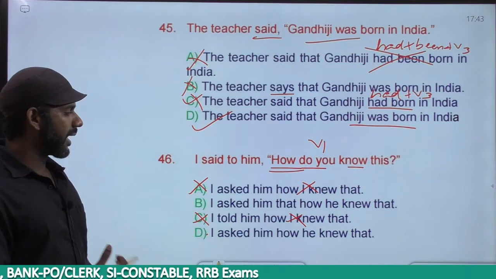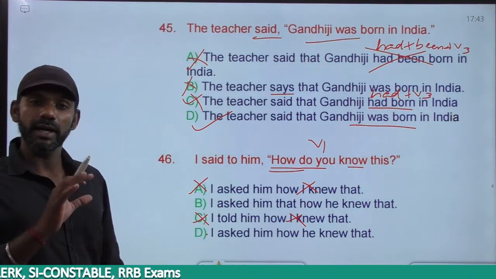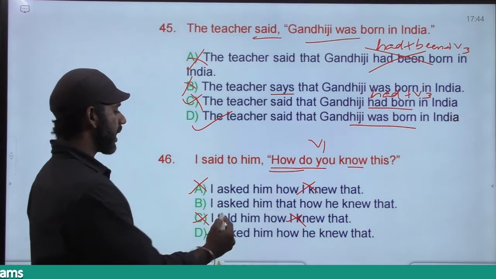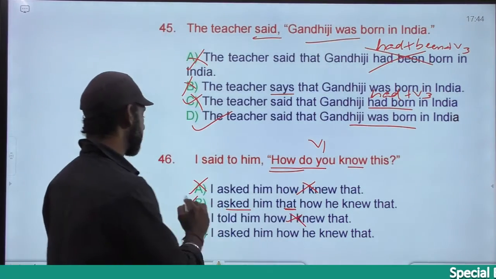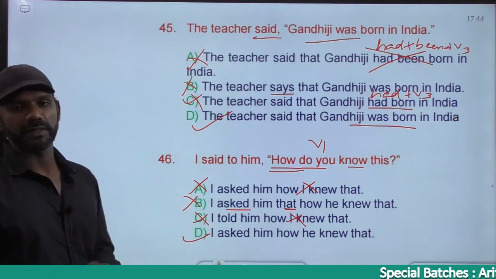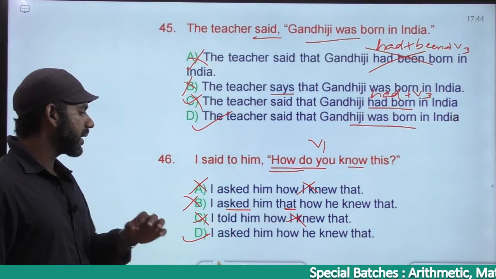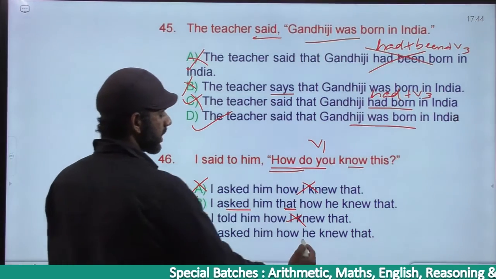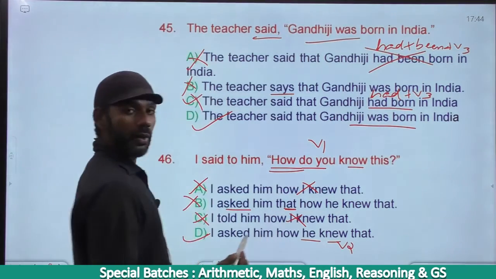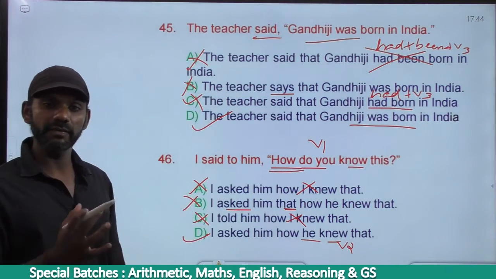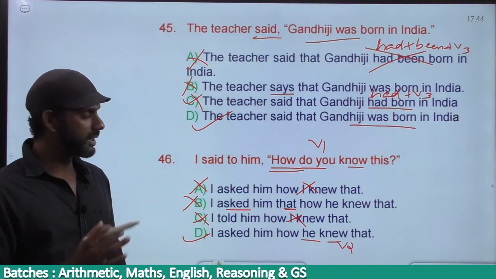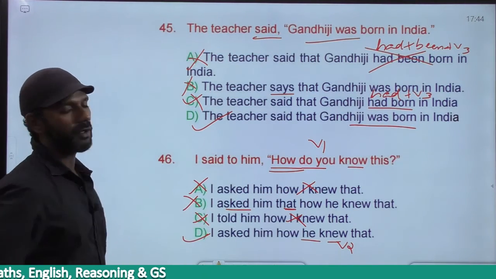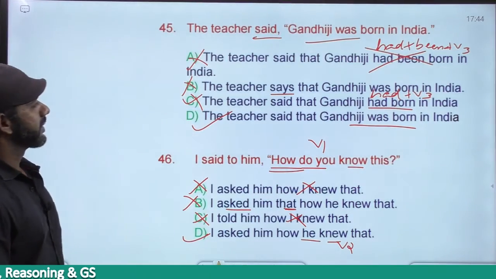Come to B. I asked him that. I told you, asked cannot be followed by that or to. In option B, asked is followed by that. Grammatically wrong, eliminated. The answer must be D. Come to D. I asked him how he knew that. The subject here is he. Knew is V2. It's know, knew, known. V1, V2, V3. Know, knew, known. Subject plus V2 is simple past. Simple present became simple past. The answer must be option D. The next one.